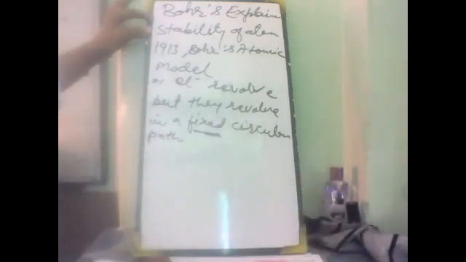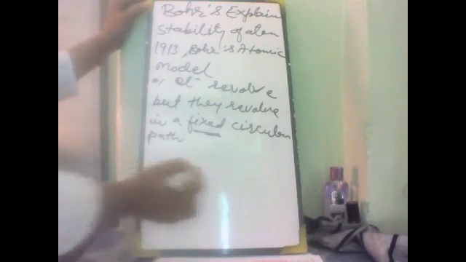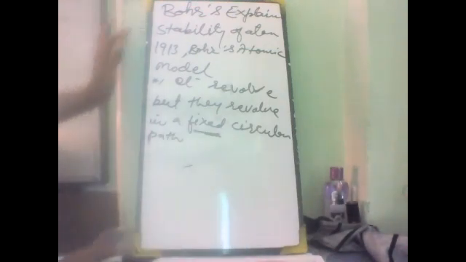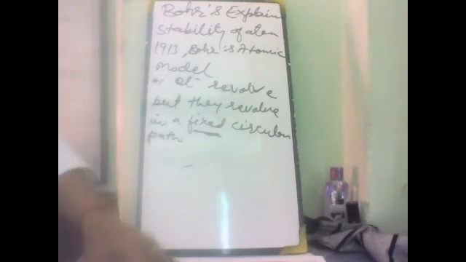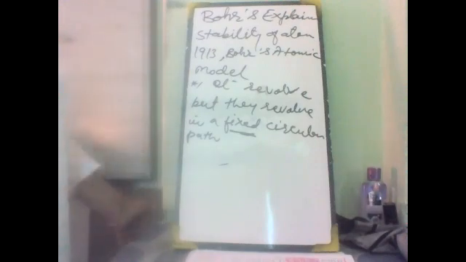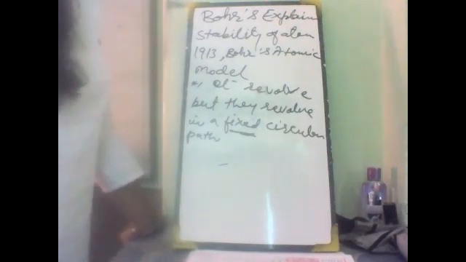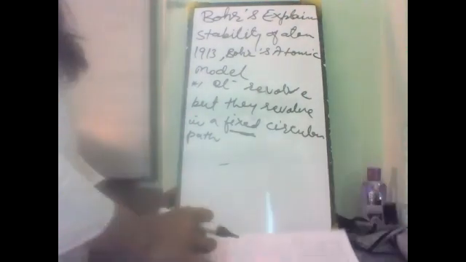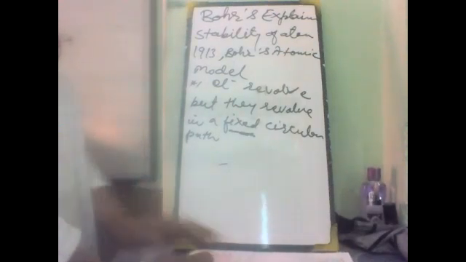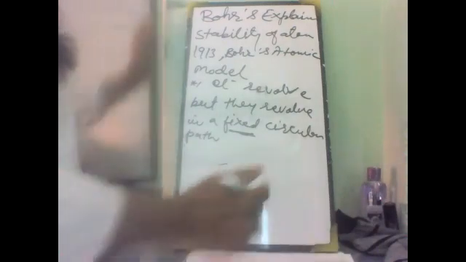This fixed path will explain the stability of an atom. If we had no fixed path, we would move here and there. That's why Bohr said that the electrons revolve around the nucleus in a fixed path, and these fixed paths are associated with an energy level, or a fixed amount of energy.